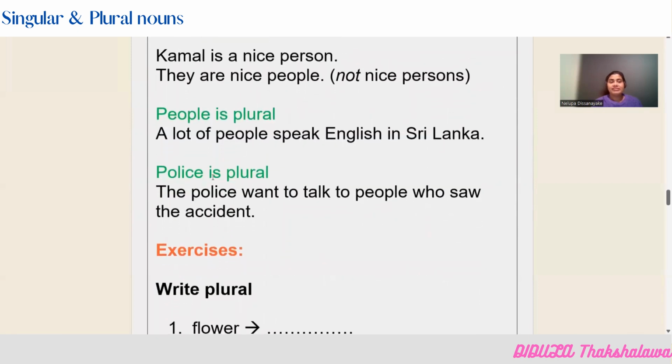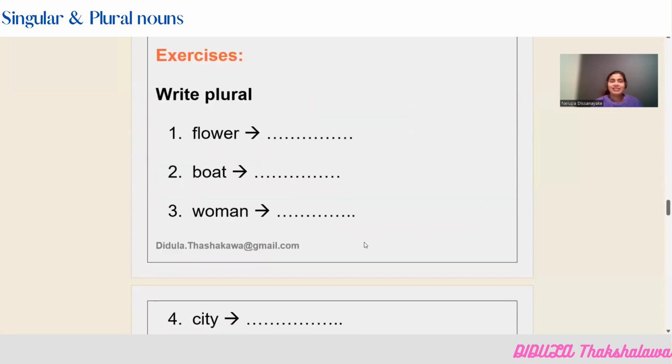Other thing is police. Now when you take this word police, it is always used as a plural noun. The police want to talk to people who saw the accident. Police is always considered as a plural noun. I have taken a couple of exercises here for you to practice based on those rules that I have explained. Now I will give you some time for you to note down these and convert them into plural nouns.